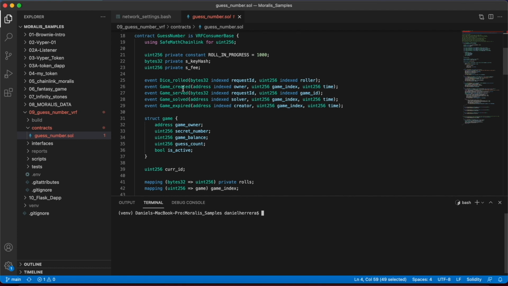One is the game being created. The other one is the dice being rolled. That's sending a request for randomness to Chainlink. The game being served, the game being solved, and the game being expired.